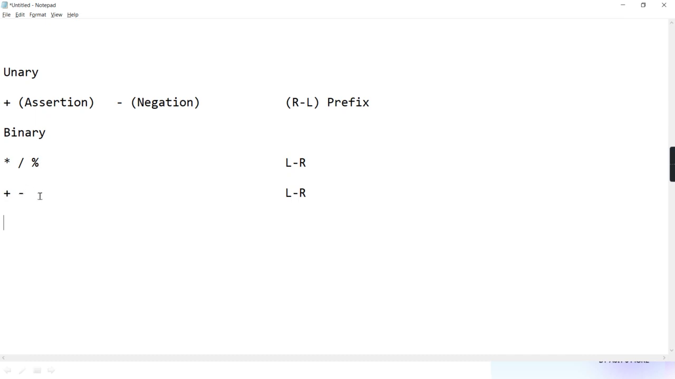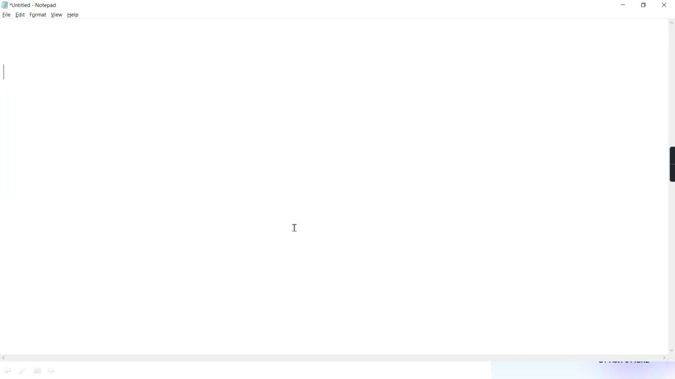Binary plus minus, right. And its associativity is left to right. Okay guys, now only some points I have to tell you. That is how the data types of the operands are considered. Like if one operand is integer and the other is byte, how is the internal casting done? That is called implicit conversion.